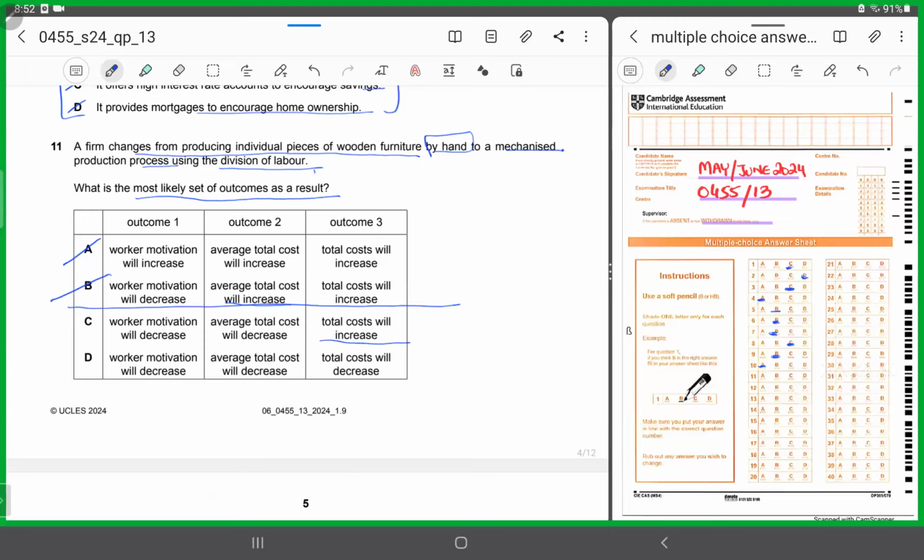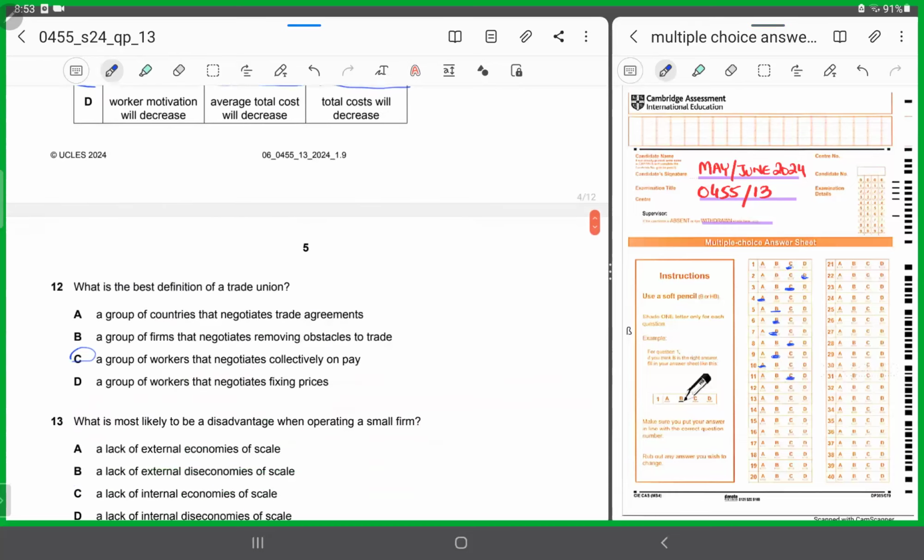Why? Because fixed cost is increasing, right? When the firm has entirely changed its production process, it has made its automated production process. So the total cost will increase, because the fixed cost will be increasing, but the average cost of production will fall. So it has to be option C, which says that total cost will increase, average total cost will decrease, and worker motivation will decrease. So for 11, it has to be C. I hope this is clear.